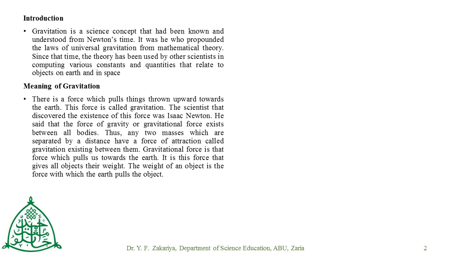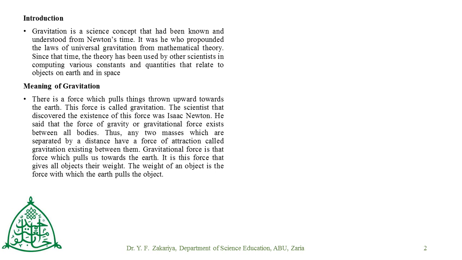What do you think gravitation means? There is a force which pulls things thrown upward towards the earth. Imagine I pick a stone and throw it up. This stone tends to fall down back to the earth, and this is a result of force acting on the stone, and this force is called gravitation. The scientist who discovered the existence of this force is known as Isaac Newton. He said that the force of gravity or gravitational force exists between all bodies. Thus, any two masses which are separated by a distance have a force of attraction called gravitation existing between them.